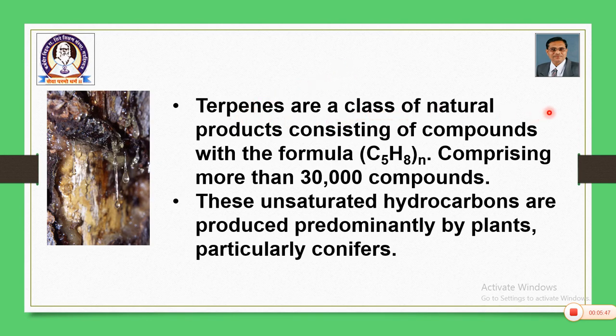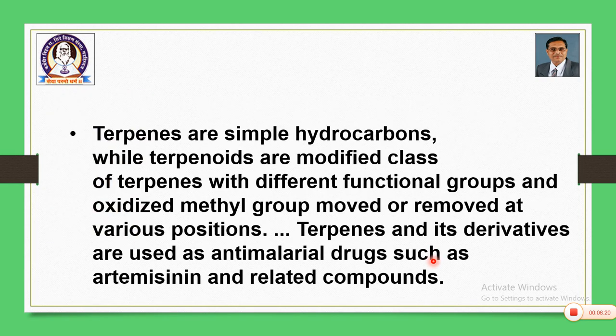Another definition: terpenes are a class of natural products consisting of compounds with the formula (C5H8)n. (C5H8)n is the polymer of isoprene. C5H8 is isoprene, comprising more than 30,000 compounds. So, it is a group of a large number of compounds. These unsaturated hydrocarbons are produced predominantly by plants, particularly conifers. So, coniferous plants synthesize these compounds.